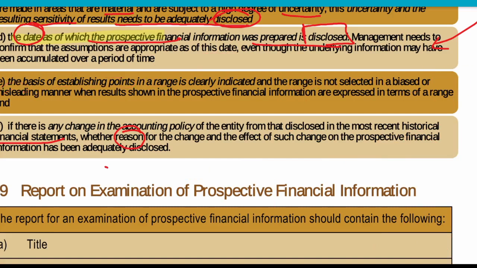That okay, if something we are establishing in any point due to some kind of range, then we have to make sure that this range is not selected due to any biasness, due to any misleading manner. And this we have to show clearly, and we have to express this thing that okay, this range is not selected due to any biasness or due to any misleading manner.